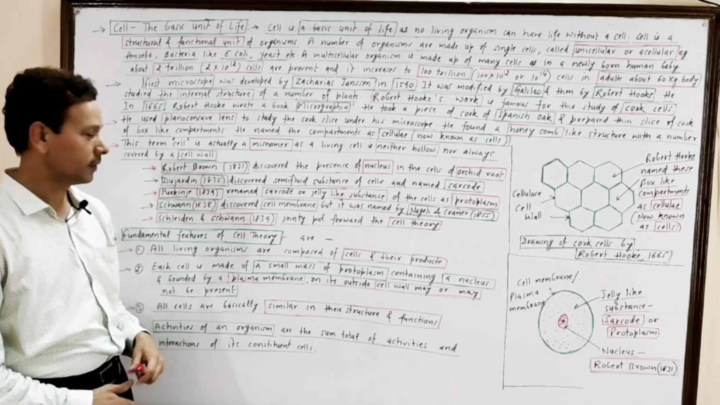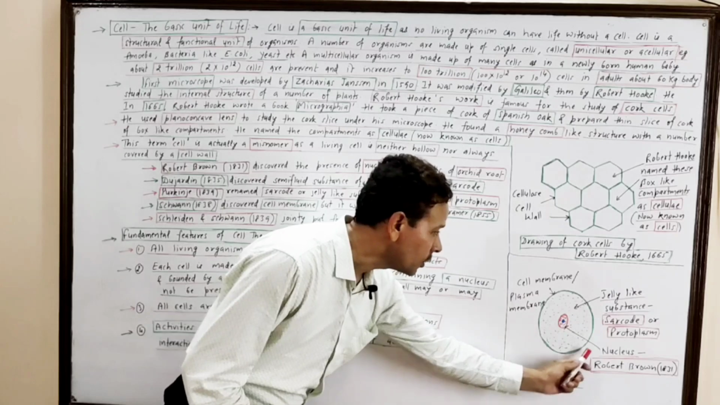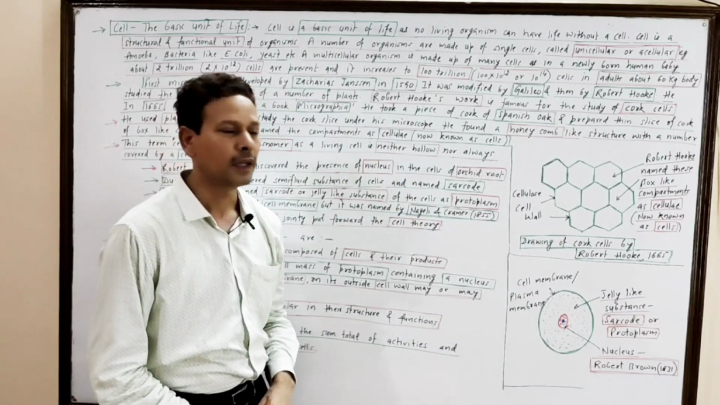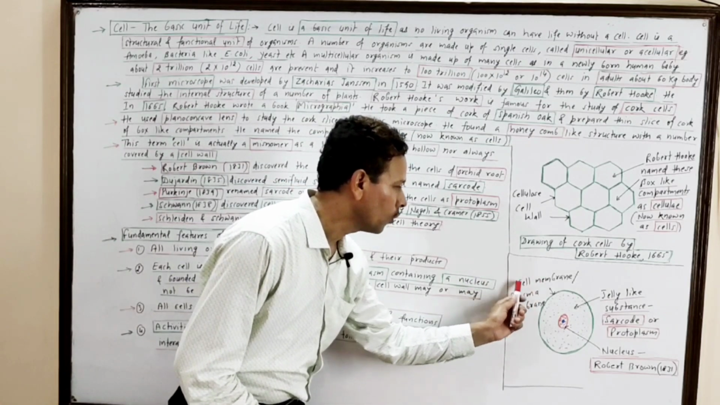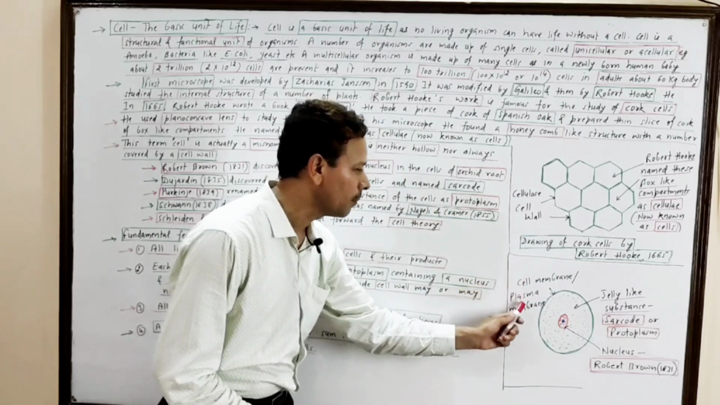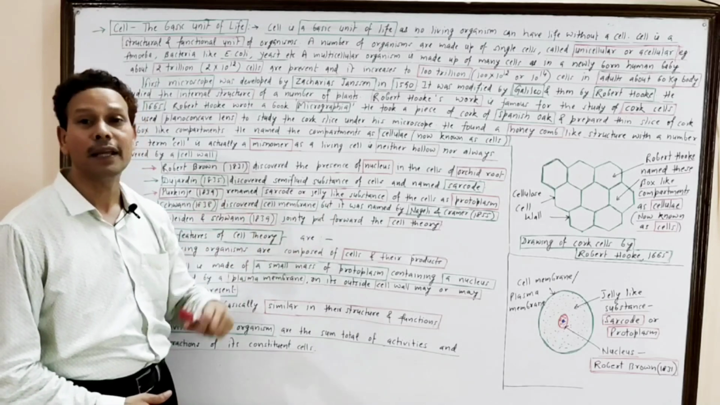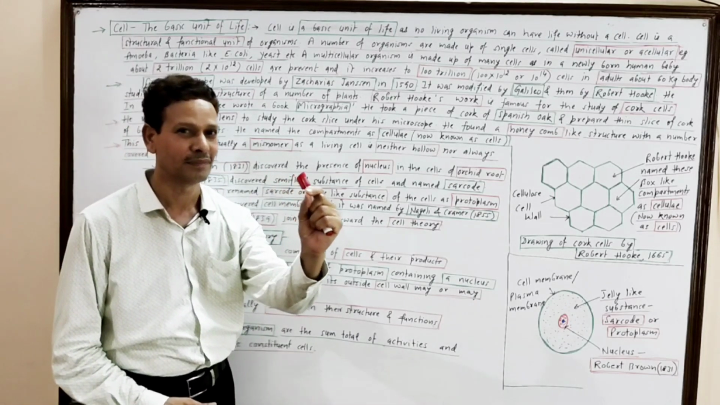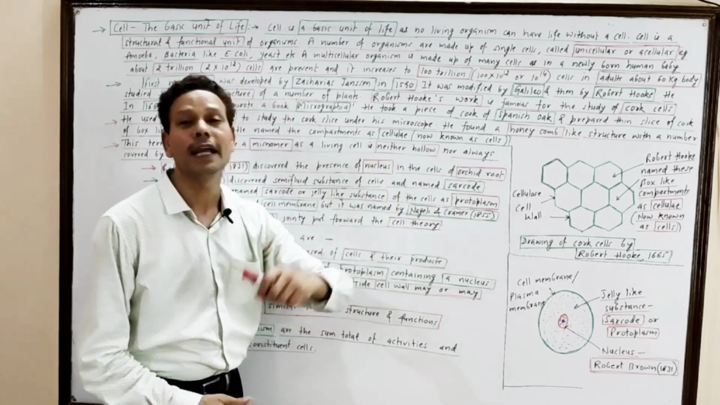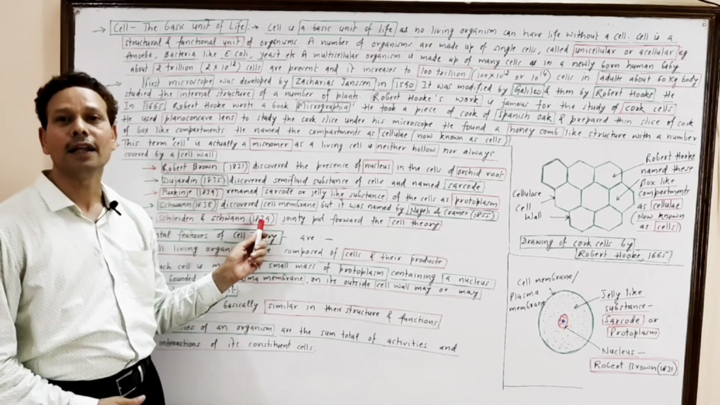Schwann, 1838, and he discovered cell membrane. This entire structure is surrounded by, this protoplasm is surrounded by a membrane, that is plasma membrane or cell membrane, and the discovery credit of this cell membrane, plasma membrane, that goes to Schwann, 1838. But this term cell membrane, that was given by Nageli and Kremen, 1855.